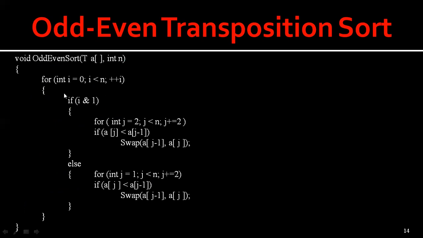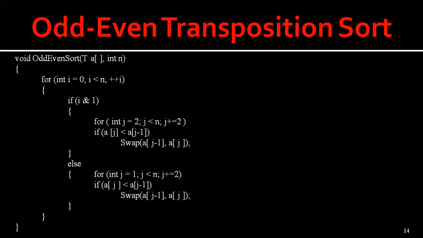So initially I is equal to 0, so first odd. Here int j, and here we are swapping. So this is for odd elements and this is for even elements. So this is the program for odd even transposition sort.